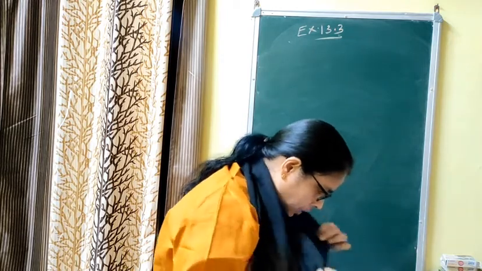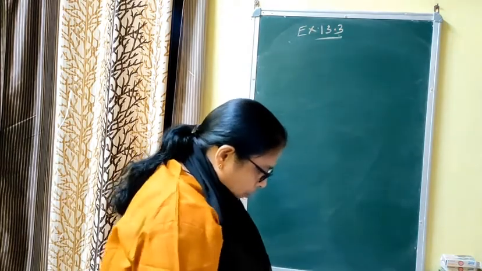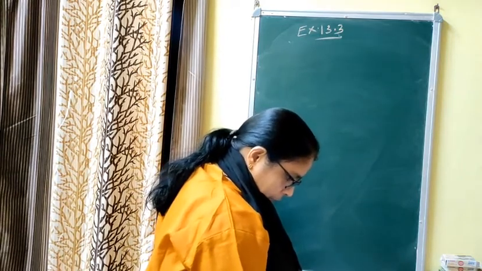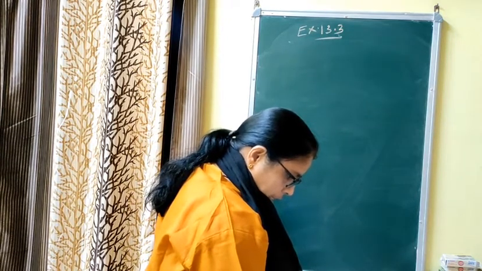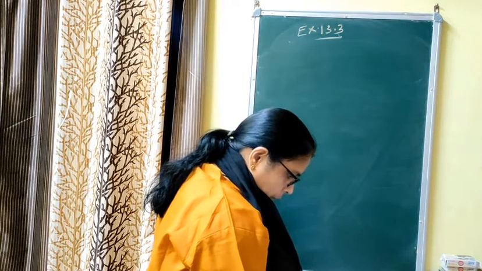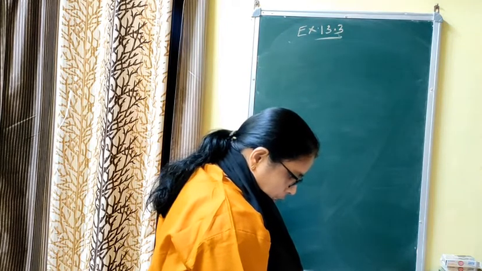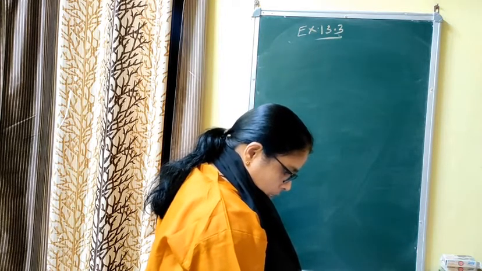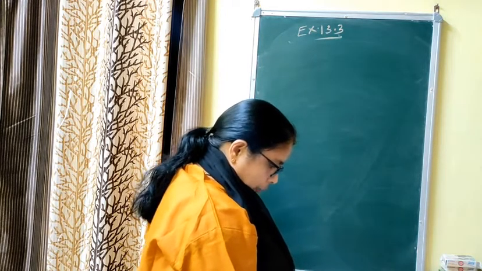Next question is question number 4. Again the question is based on a well. A well of diameter 3 meter is dug 14 meter deep. The earth taken out of it has been spread evenly all around it in the shape of a circular ring of width 4 meter to form an embankment. Find the height of the embankment.